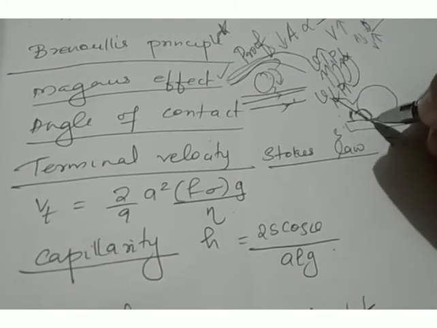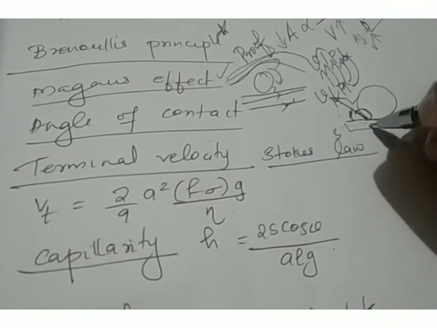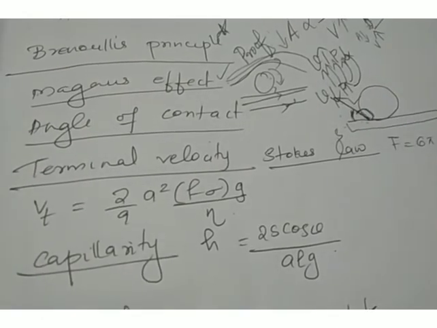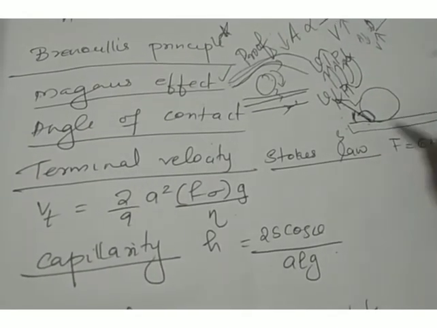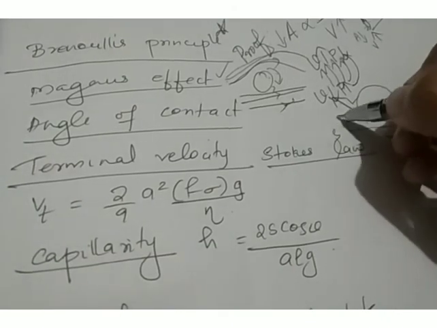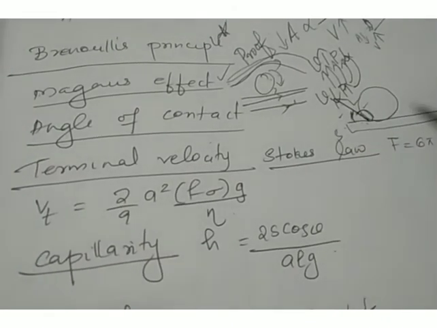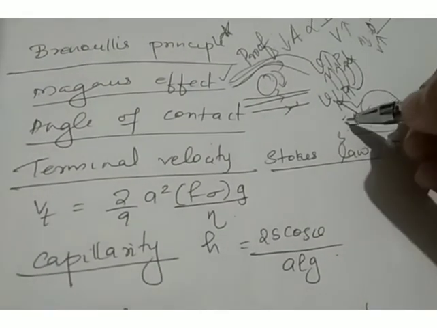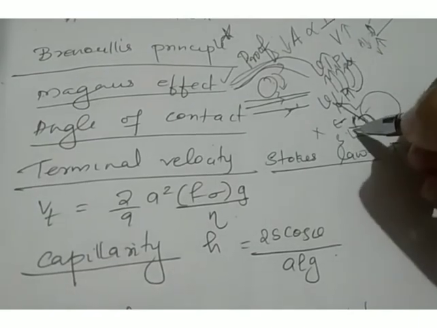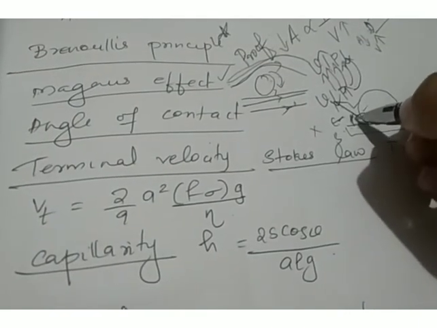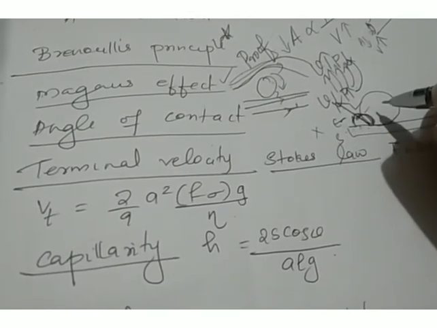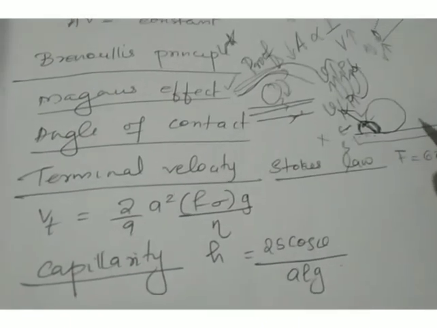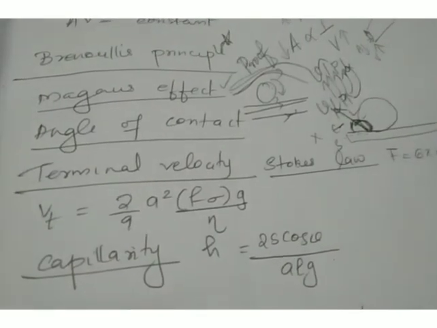Angle of contact is the angle between the tangent drawn to the liquid surface at the point of contact and the solid surface. Both are angles between the tangent and the solid surface. So which angle can be considered as the angle of contact? We will neglect this angle because it is not inside the liquid. At the same time, we should consider this as our angle of contact because this angle is lying inside the liquid. So this is the angle of contact.